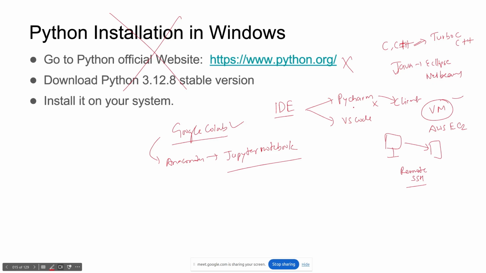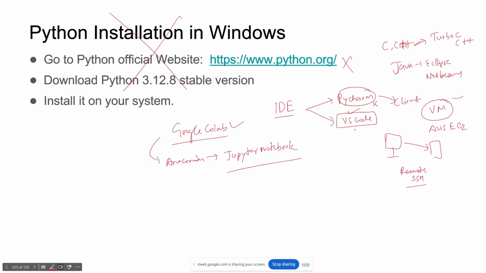So most of you are students, right? If you are learning here in free courses, then you don't have the budget to purchase this license. So I recommend you focus on VS Code. Most people use VS Code because it is open source, supported by Microsoft. It has lots of extensions.